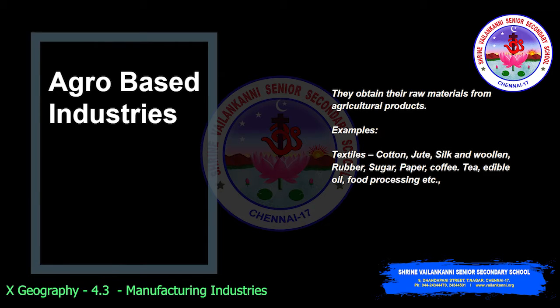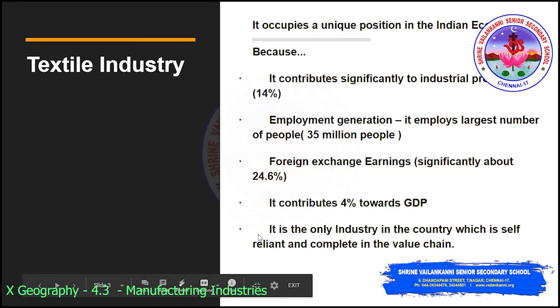So these are the industries which obtain their raw materials from the agricultural products. Some examples are cotton, textiles, jute, silk and woolen, and then sugar, paper, coffee, tea, edible oil, food processing. All these are coming under the agro-based industries. So in today's video we are going to focus on the textile industry.